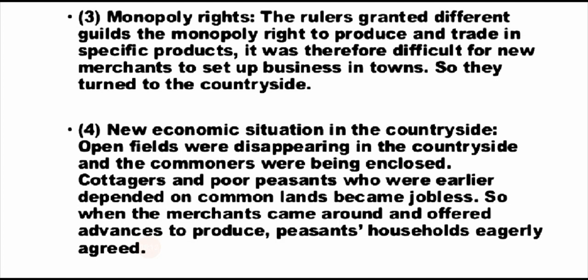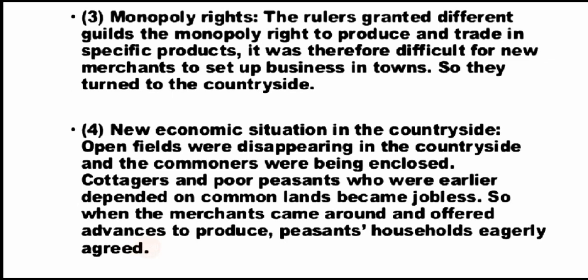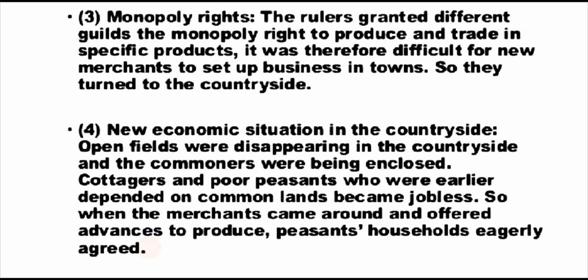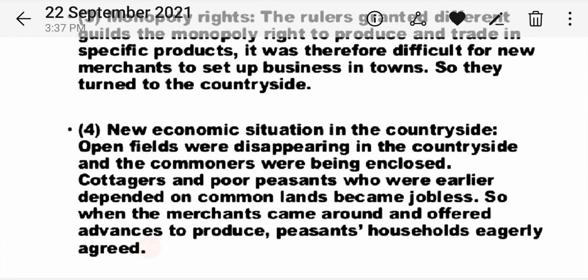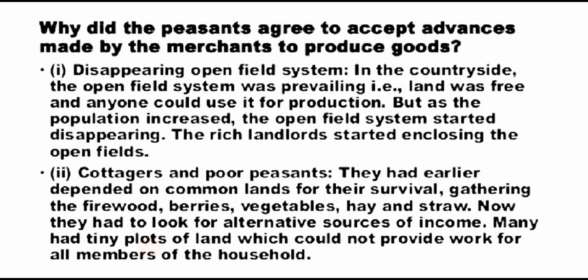Open fields were disappearing in the countryside, and the commons were being enclosed. Cottagers and poor peasants who were earlier dependent on common land became jobless. So when the merchants came around and offered advances to produce goods, the peasant households eagerly agreed. Okay. Why did the peasants agree to accept advances made by the merchant to produce goods? Disappearing open field system.